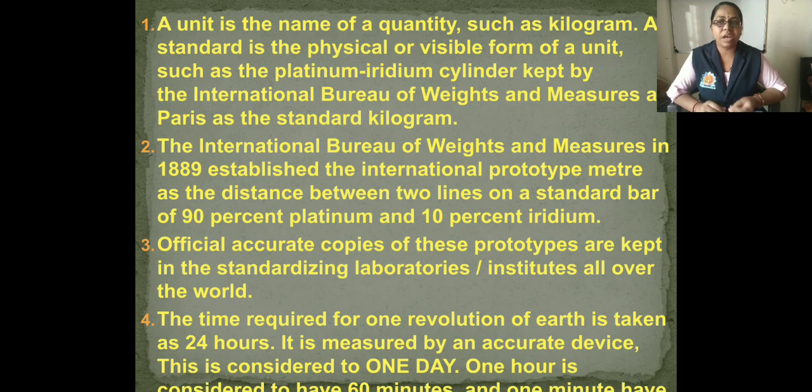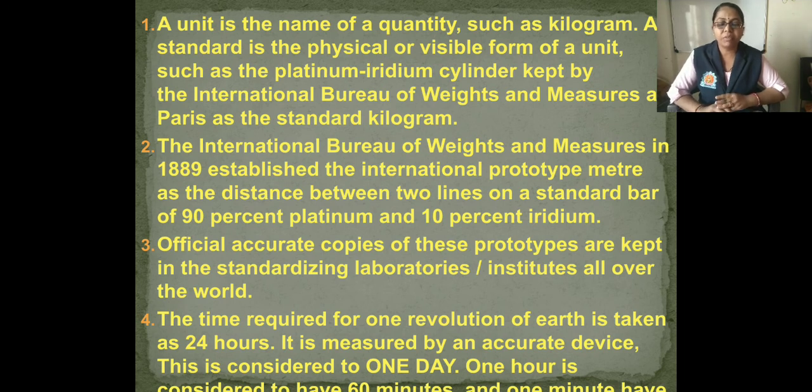Now next is the time. This is all given about, first, mass, then the second point is related to the meter, that means distance, and the third point is time. These are the fundamental quantities, and here it is given how the standards of the fundamental quantities are set.